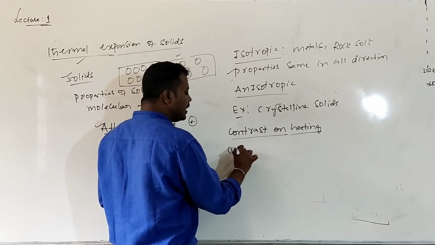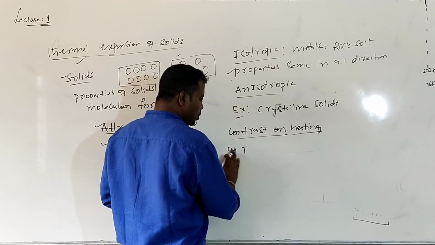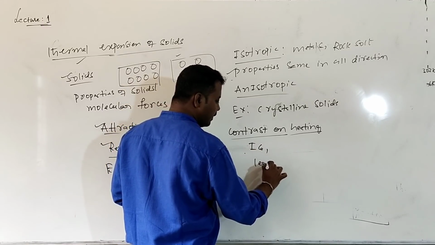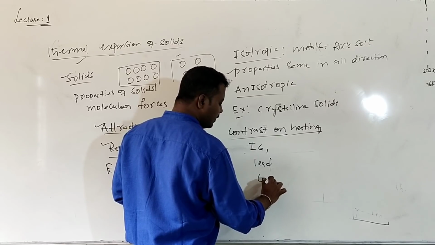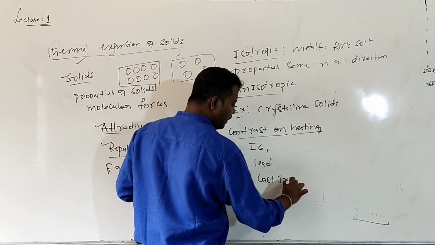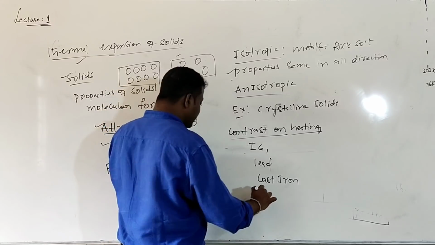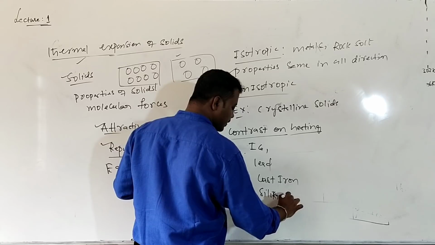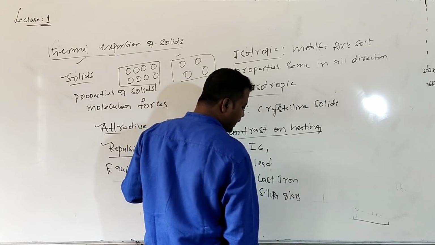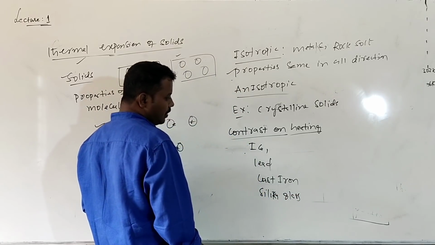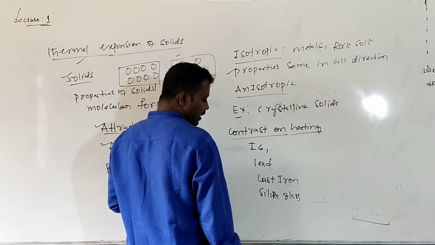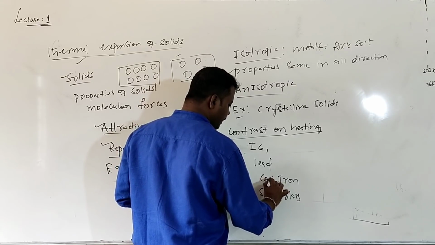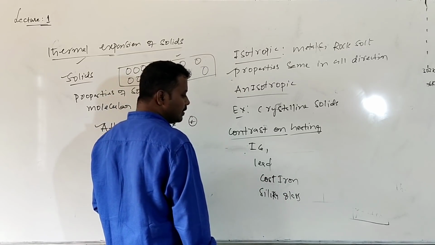So water is an exceptional case among liquids whenever heat is supplied. Whereas there are some solids which will contract on heating: ice, lead, cast iron, and silica glass.